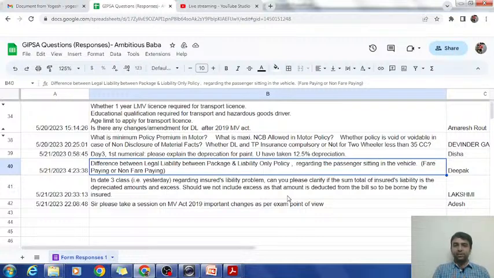Okay, so in that case there will be some difference, fare paying and non-fare paying, because every person sitting in that bus will be paying a fare. So any liability occurring to those people will be covered. Non-fare paying means we generally call this as gratuitous passengers. If someone is calling for a lift, or you are just telling your friend to sit inside the car for a lift and you are dropping him, so that becomes the occupant of the vehicle, and as there is no separate premium paid for that particular passenger, those passengers' liabilities are not covered.